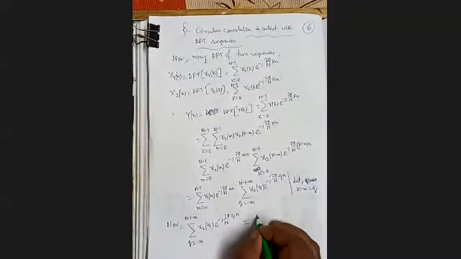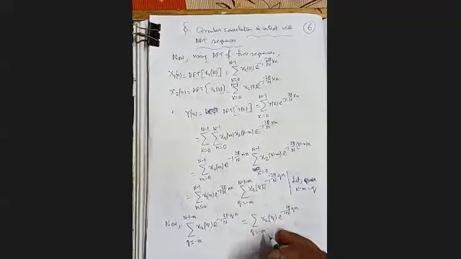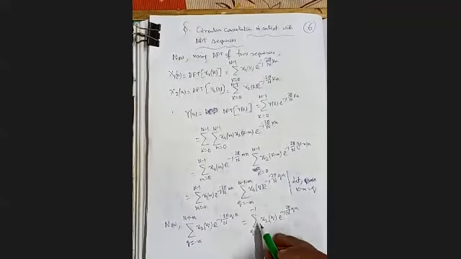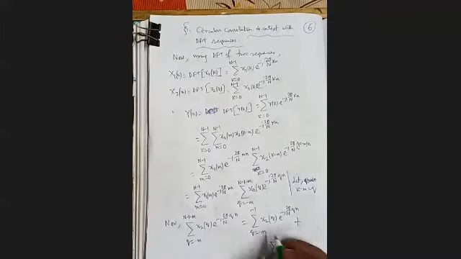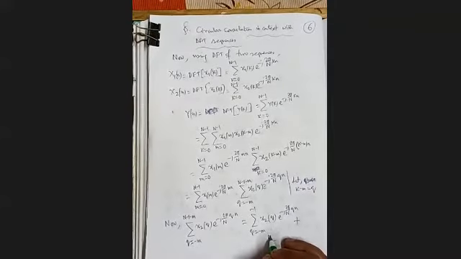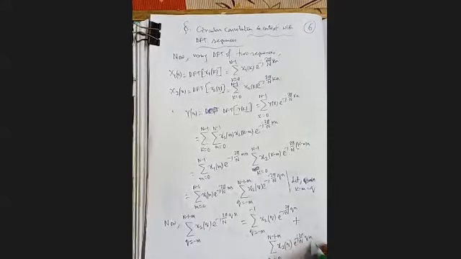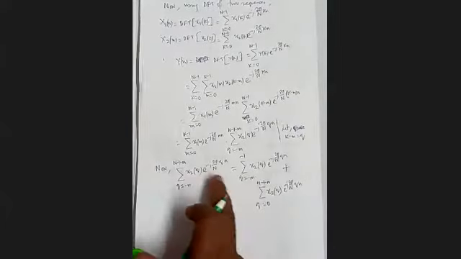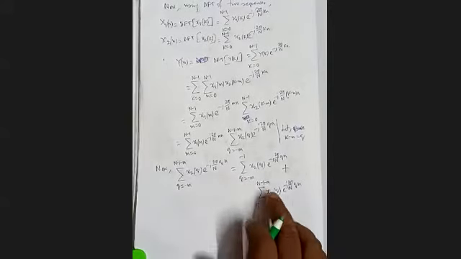We segregate that entire summation into two parts: q equal to minus m to minus 1, plus q varying from 0 to N minus 1 minus m, the last term, of x2(q) e to the power minus j 2 pi by N qn.